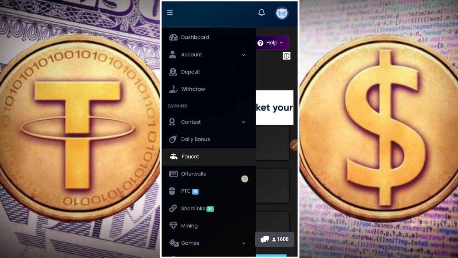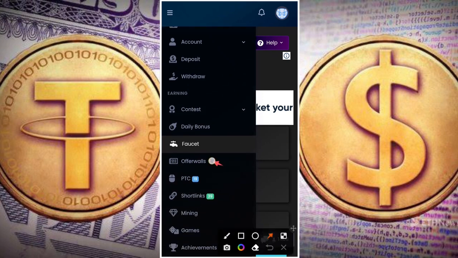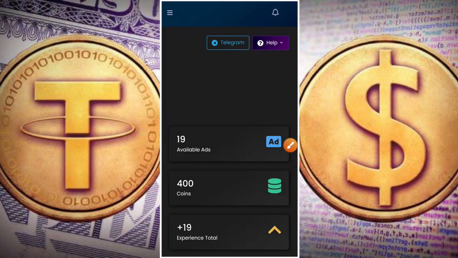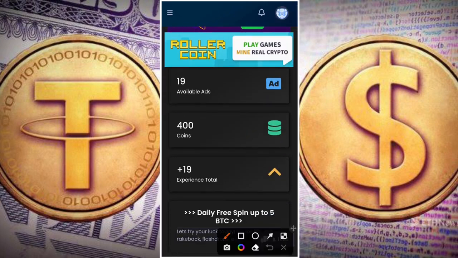Okay, so you can also make some free coins here now by completing offers, visiting sites. Okay, so now let's visit sites and let's get paid. Okay, so click on PTC and you can see here now that they have over 400 coins here, which you can earn here by visiting these 19 available ads.